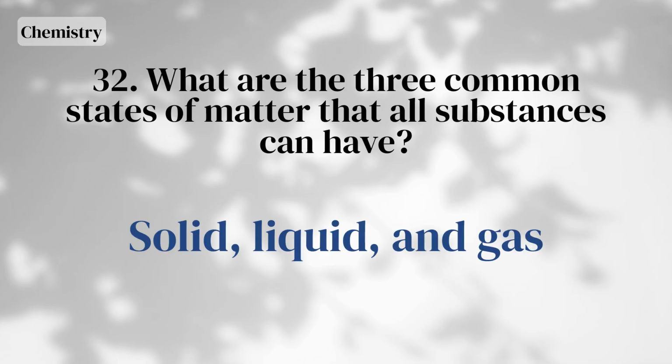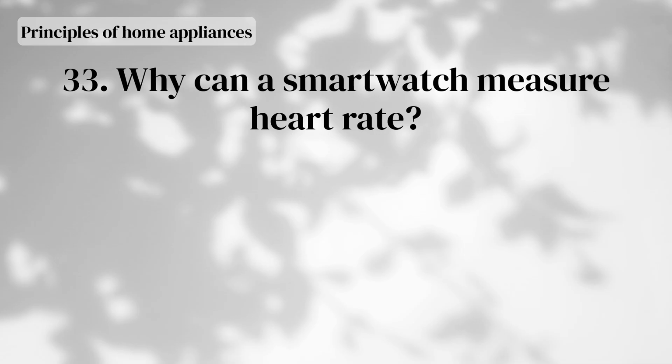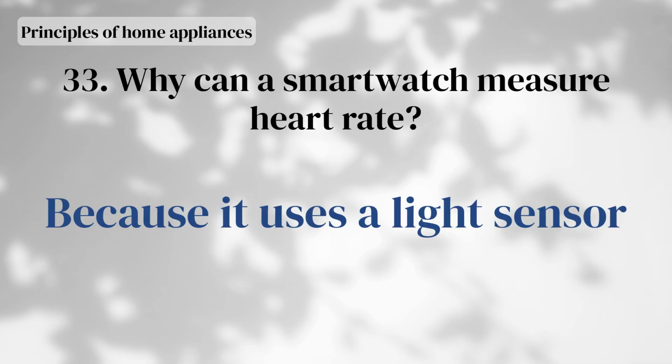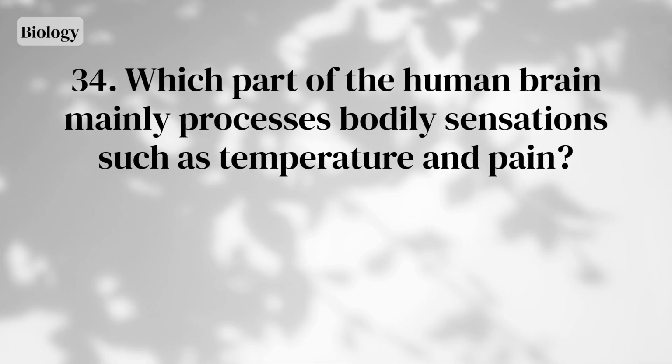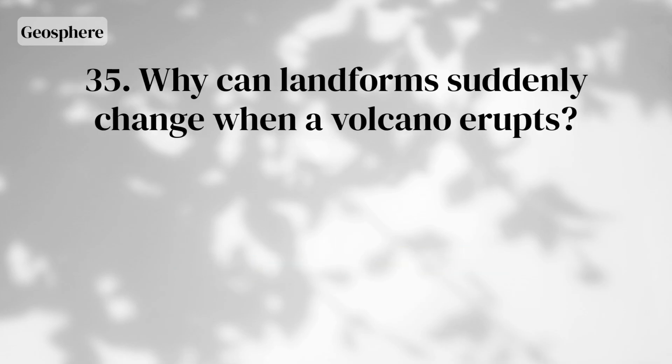Solid, liquid, and gas. Why can a smartwatch measure heart rate? Because it uses a light sensor. Which part of the human brain mainly processes bodily sensations such as temperature and pain? The parietal lobe. Why can landforms suddenly change when a volcano erupts?